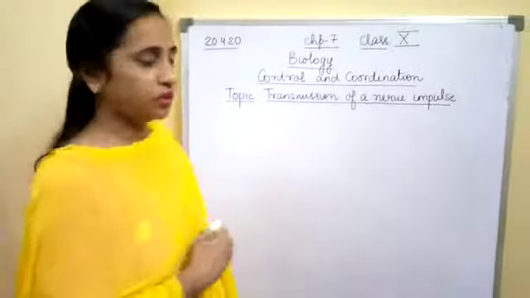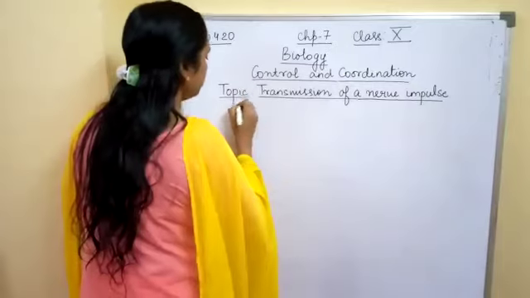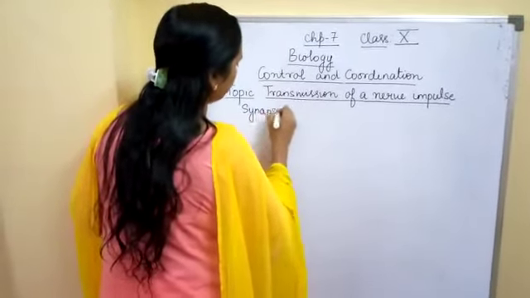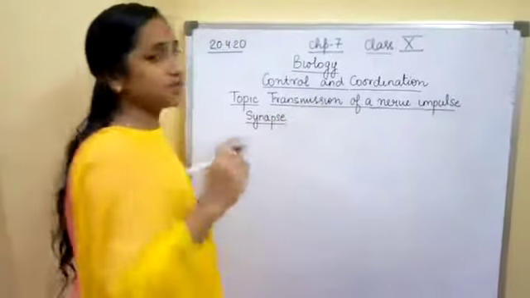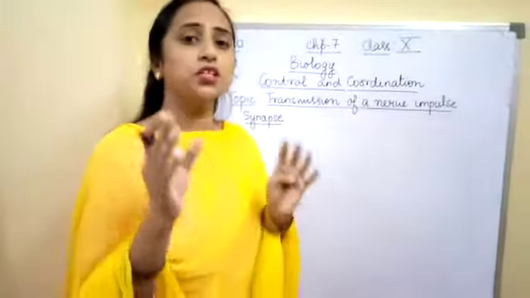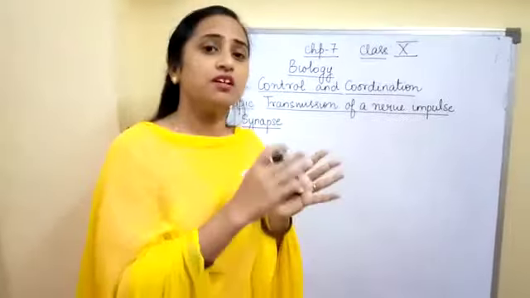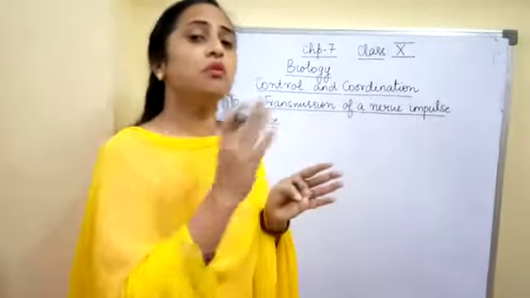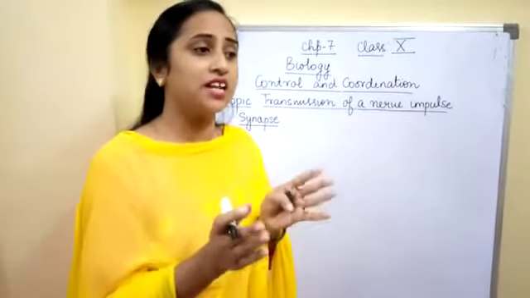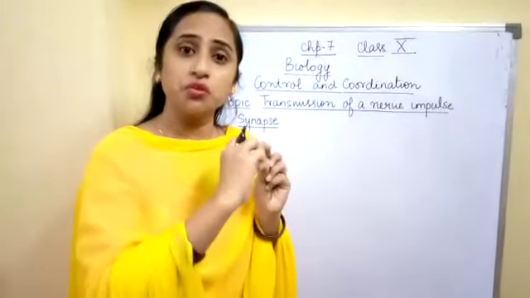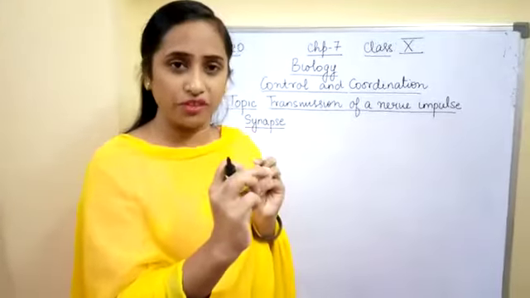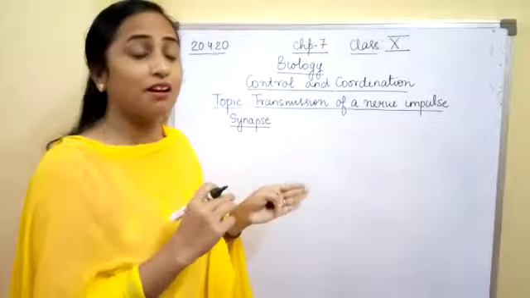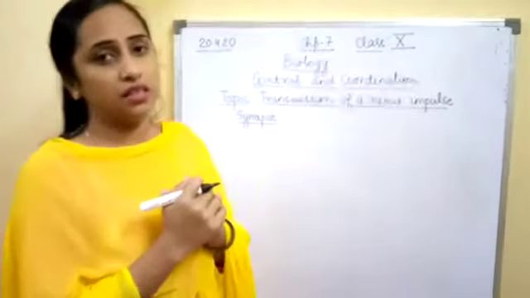Before we move on to the nerve impulse, there is one term known as synapse. So what is synapse? Synapse is the gap between the two neurons from where the chemical substances or the neurotransmitters move from one neuron to another and conduct a unidirectional flow of information. So synapse is the gap between the two neurons which helps in the transmission of a nerve impulse.